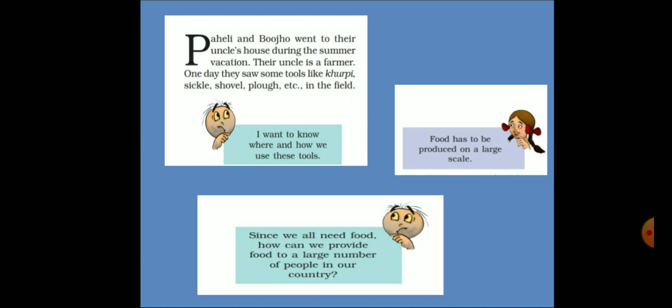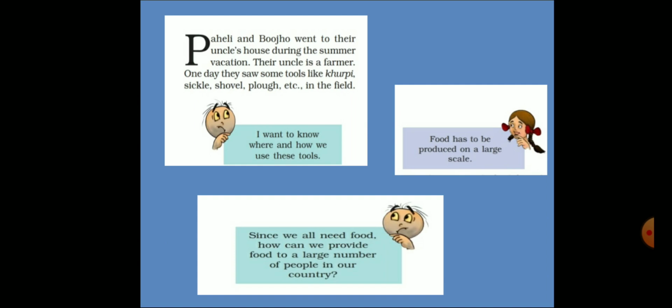Now, you already know that energy from the food is utilized by organisms for carrying out their various body functions such as digestion, respiration, and excretion. So we get our food from plants or animals or even both.